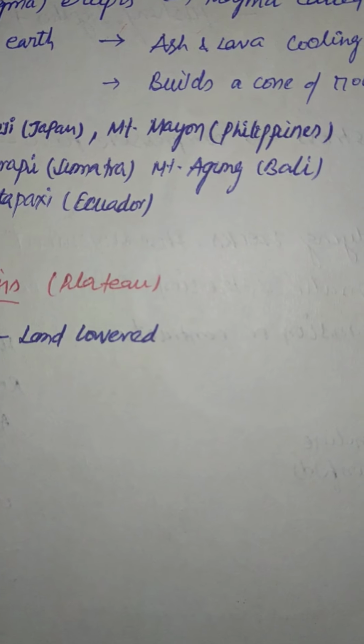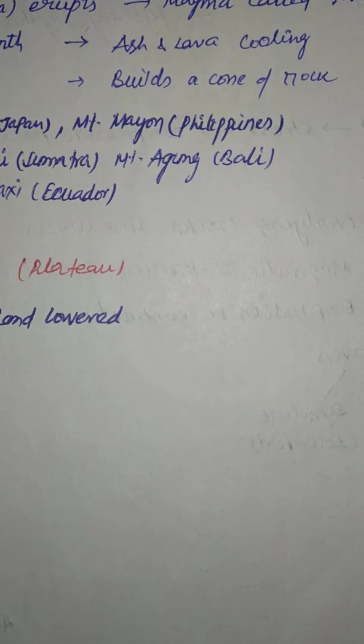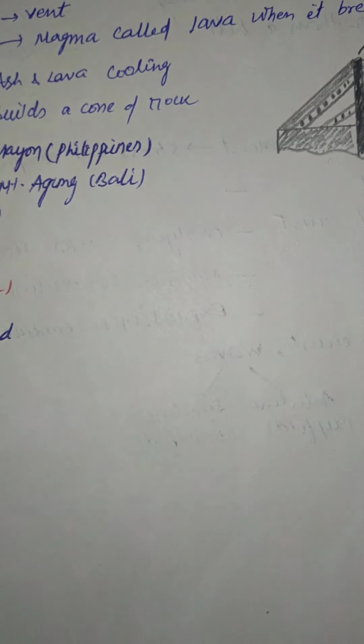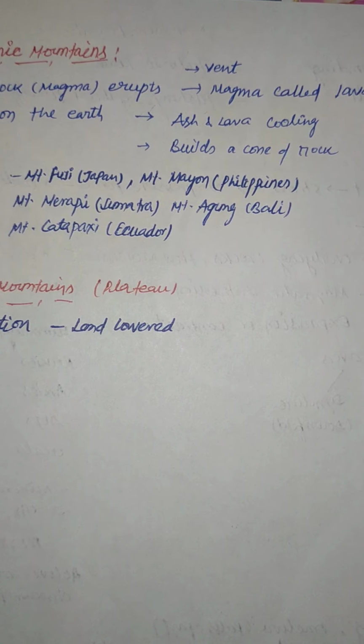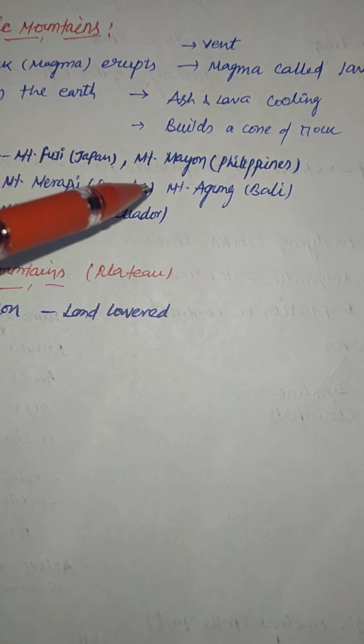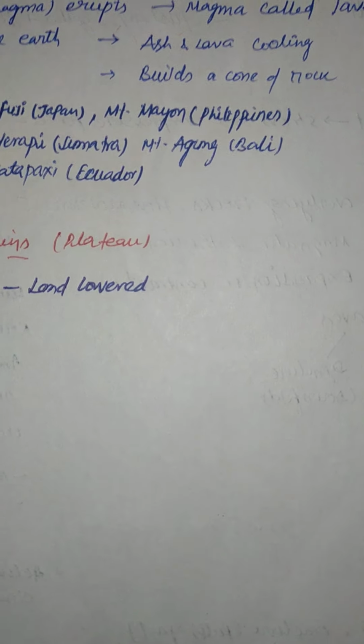Basically it gets piled up on the earth in this form, in this surrounding area, and it becomes a mountain. You can see that there are layers of rock and lava, and it becomes a mountain. When it gets cooled down, it becomes mountains. So this is the simple thing. I have given you some examples also: Mount Fuji in Japan, Mount Agung in Bali, it was in the news recently, it erupted.